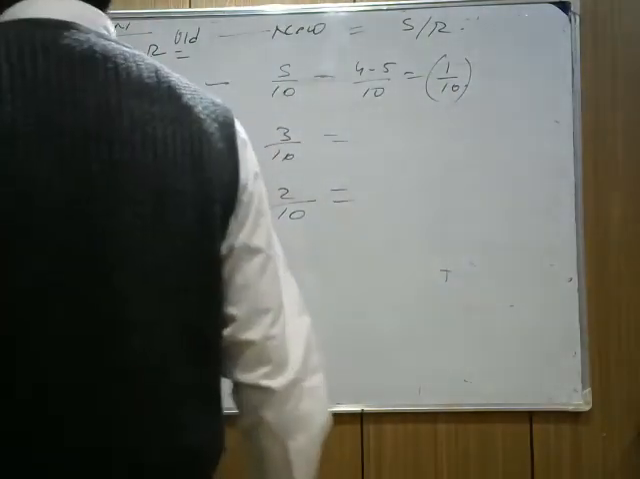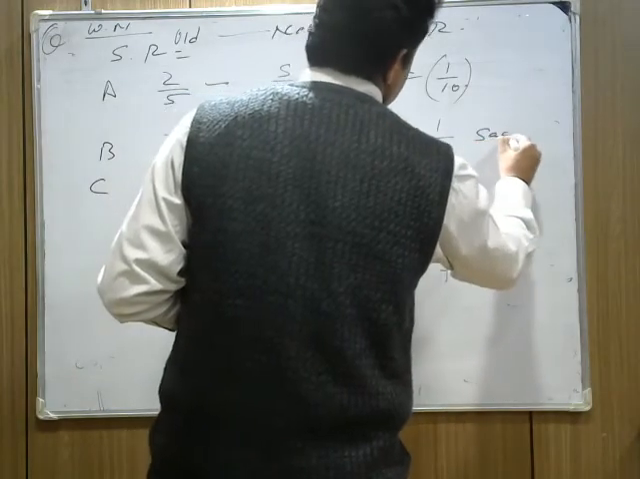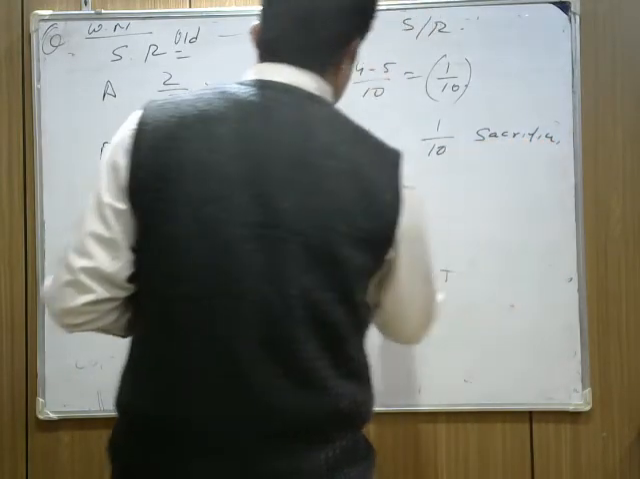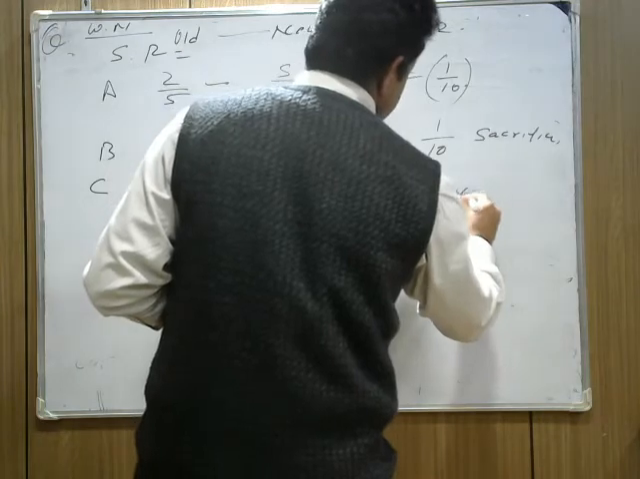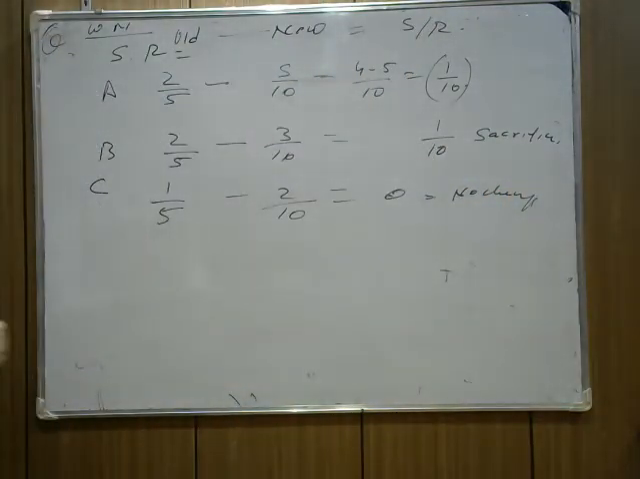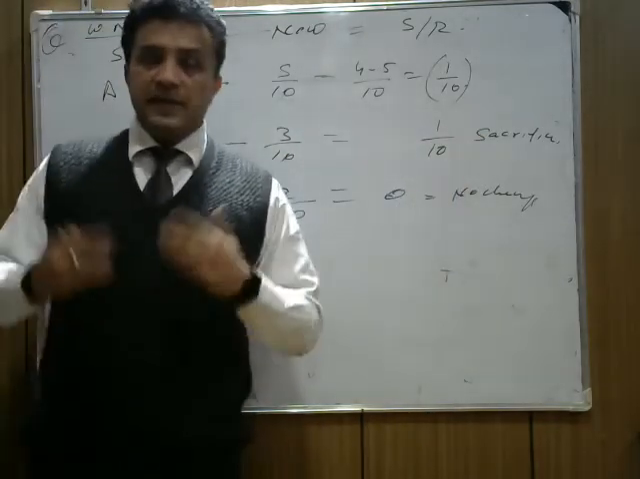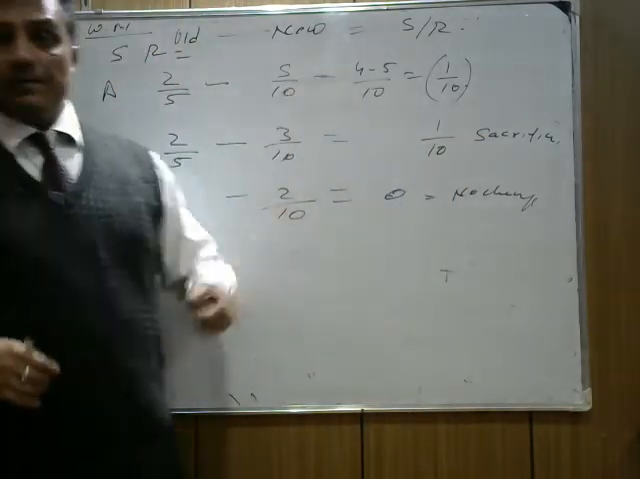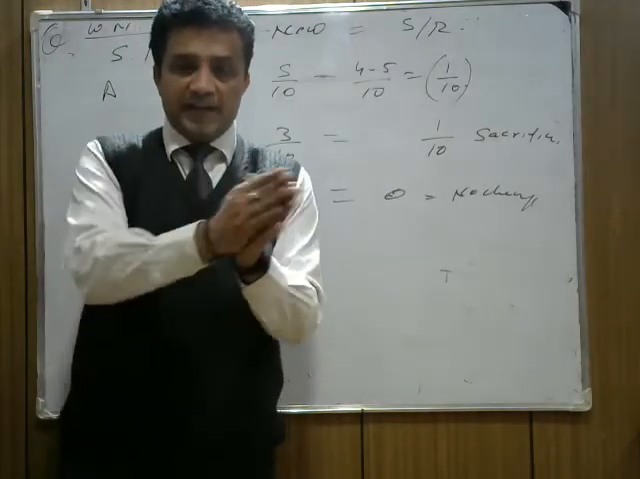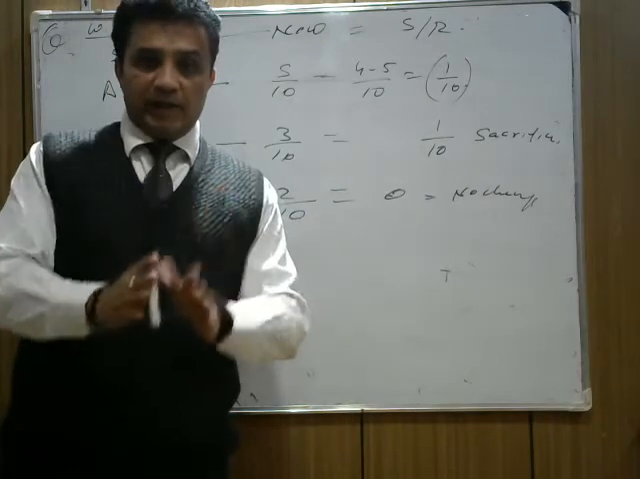Now check for B. It means 1 by 10. He is sacrificing. For C, no change, 0. So who is sacrificing? B is sacrificing. How much? 1 by 10. Who is gaining? A is gaining 1 by 10. I hope it's clear how we find gaining and sacrificing. You know how to take LCM.